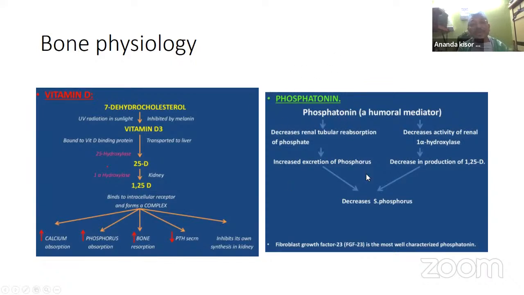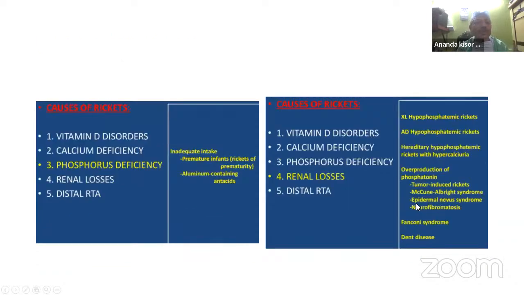But most important, we have to write this down. This is phosphatonin. Phosphatonin is basically a fibroblast growth factor, contained in fibroblasts. Basically, the ultimate function of this phosphatonin is that it reduces serum phosphorus level. So there are several causes, and it is one of the causes of rickets.